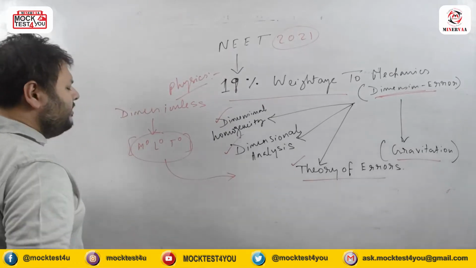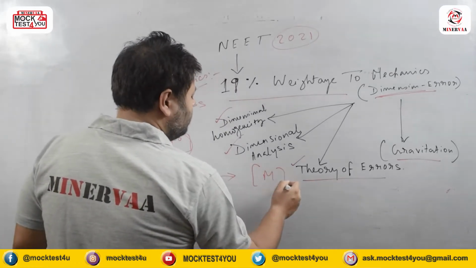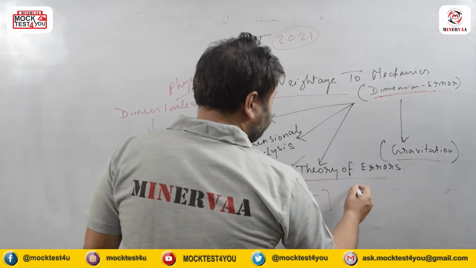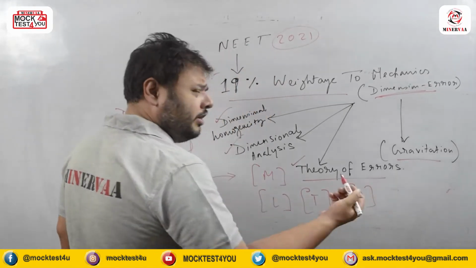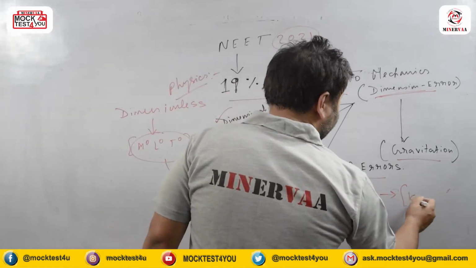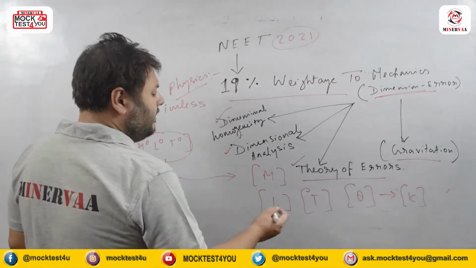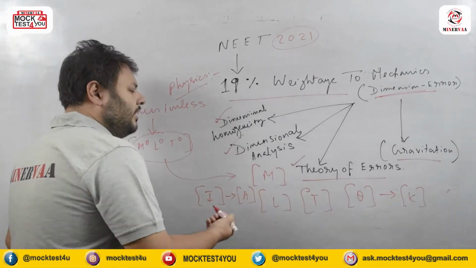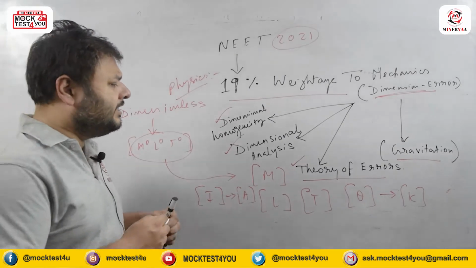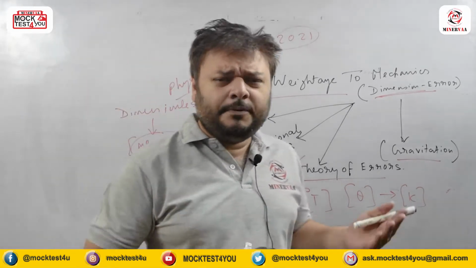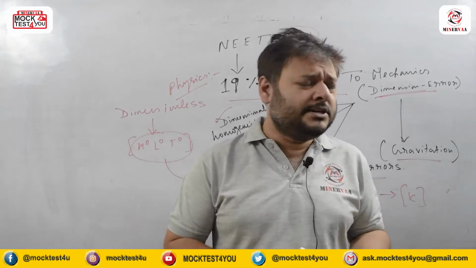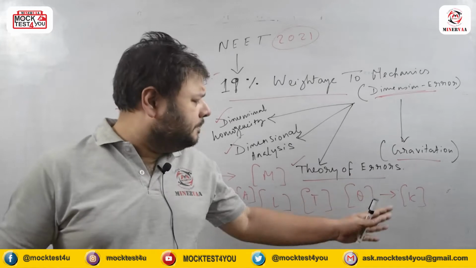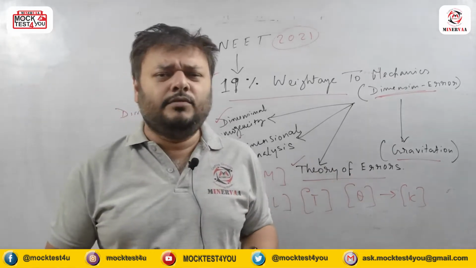And here I am introducing M for mass, L for length, capital T for time, theta for temperature, or you can even write capital K, which comes from the concept of Kelvin, and sometimes I for current or for ampere, so they also write it as capital A. So these are the fundamental dimensions. If you see previous year's NEET question papers, you can see how this type of questions has taken place on basically this type of fundamental quantities.